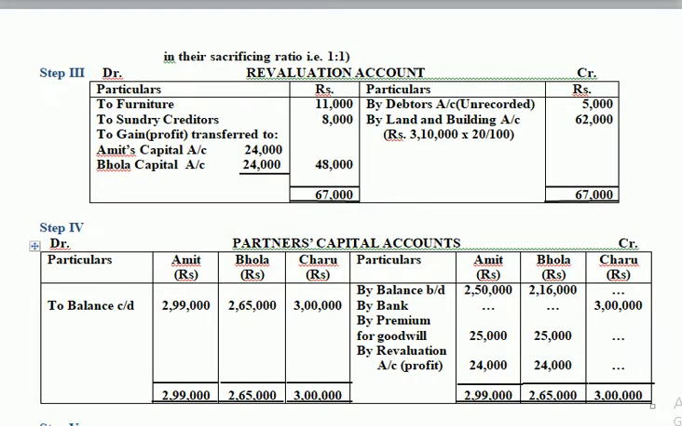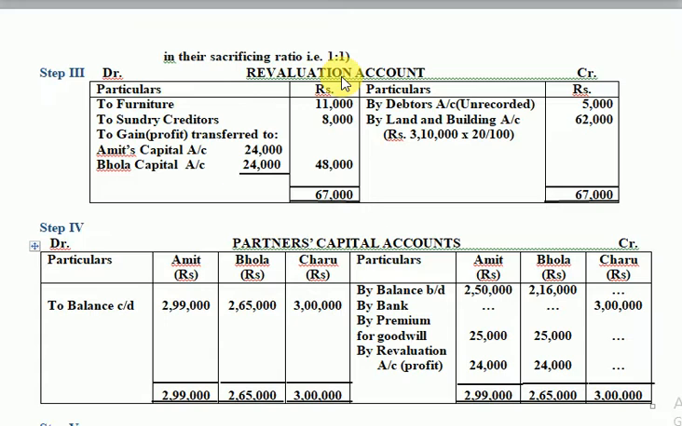So we are done with two steps, that is, the calculation of the sacrificing ratio and distributing the premium brought by the new partner Charu in the sacrificing ratio between the two sacrificing partners Amit and Bhola. We are going to step 3. Now step 3 is the revaluation account, which we discussed in the previous class. We talked in detail about revaluation of assets and reassessment of liabilities. Based on that discussion, here is the revaluation account.